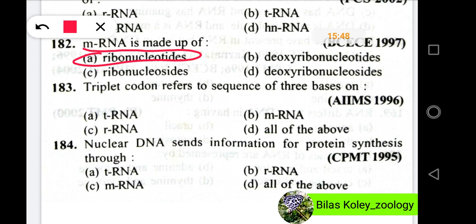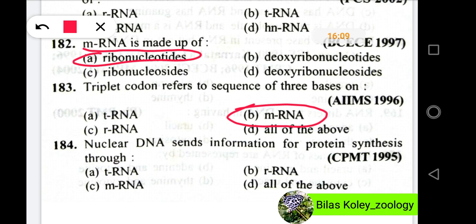Question number 183. Triplet codon refers to a sequence of 3 bases on, and the options are tRNA, mRNA, rRNA, all of the above. In this question 183, the right option will be option B, mRNA.